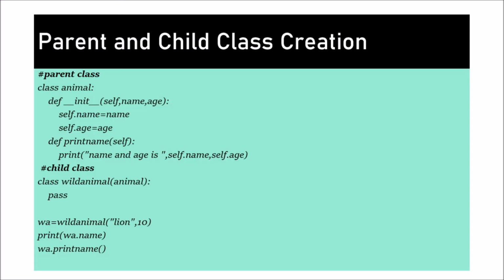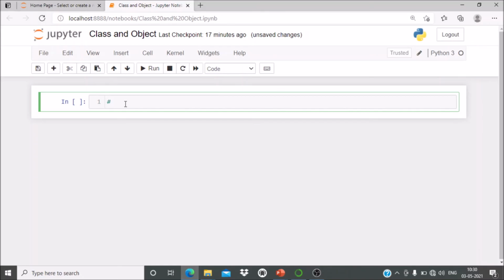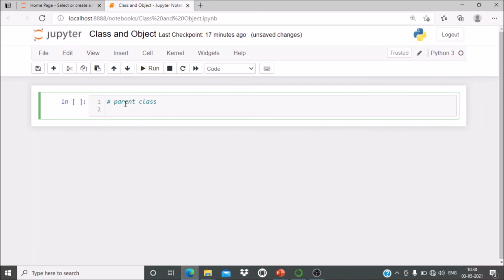Now here we will see how to create a parent and child class. So we'll create a parent class. We will take the same class Animal.